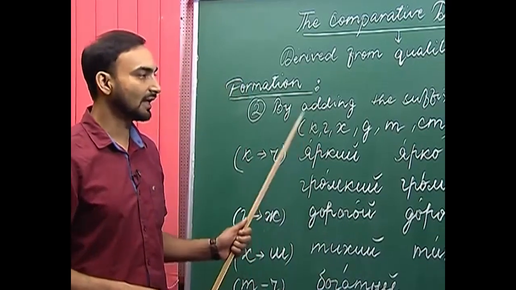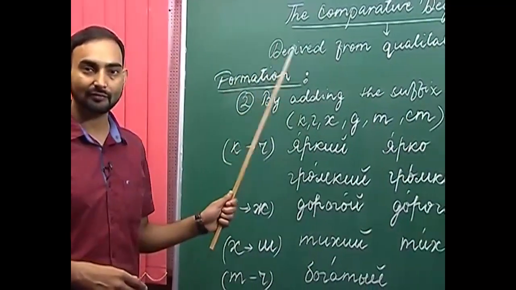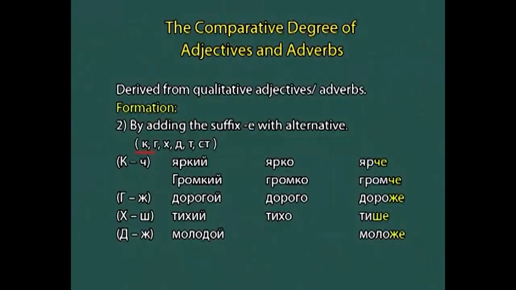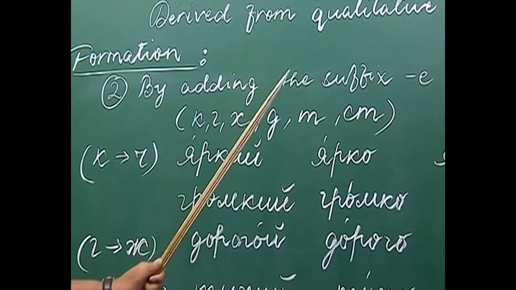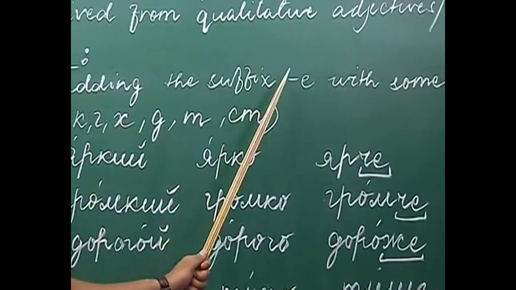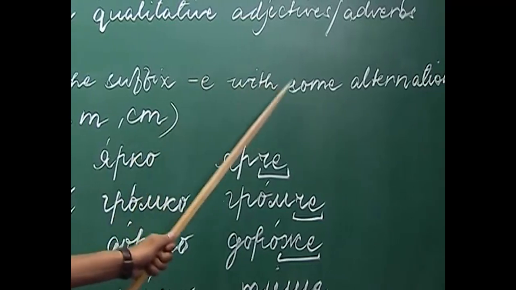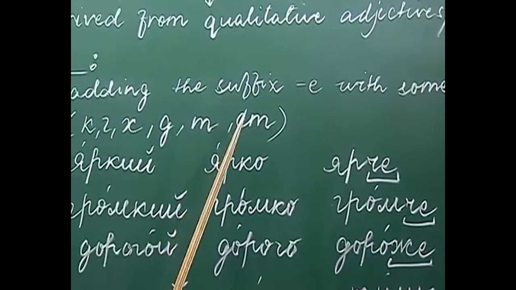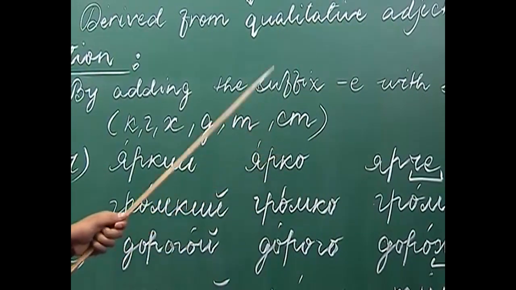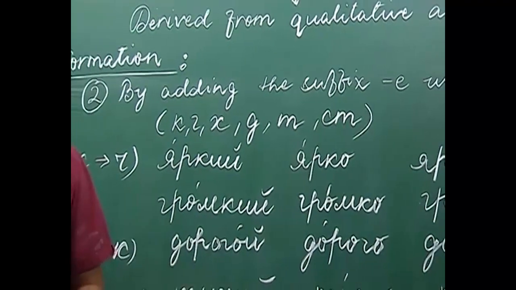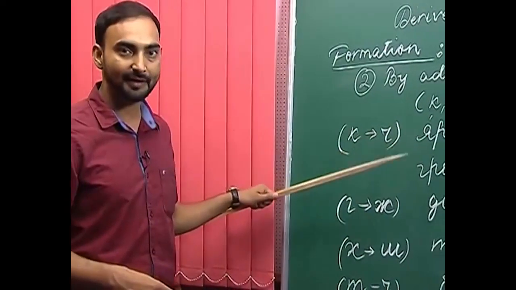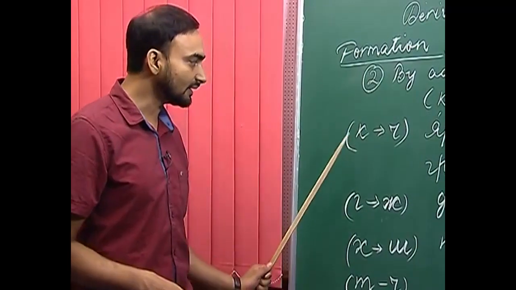The second rule is, if the adjective or an adverb ends with either of these consonants, which are those consonants? K, G, H, D, T or st. Then we add the suffix ye at the end with some alternation in the consonants. These consonants may be altered, and that is how we get the comparative degree of the adjectives or adverbs. For example, the first alternation that takes place while forming the comparative degree is k changes to